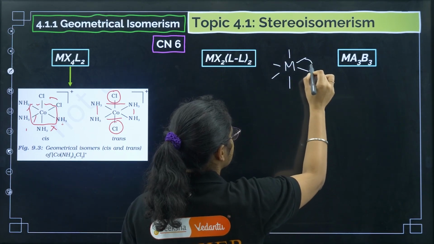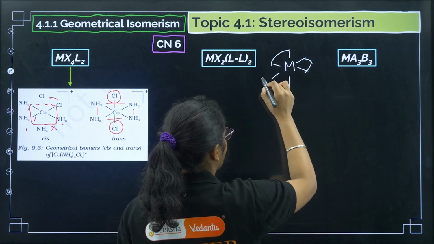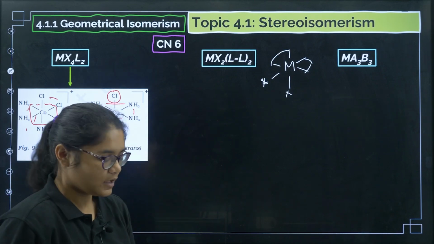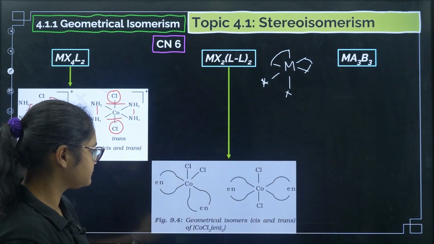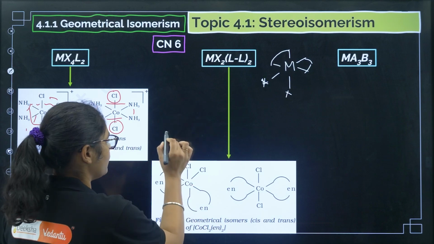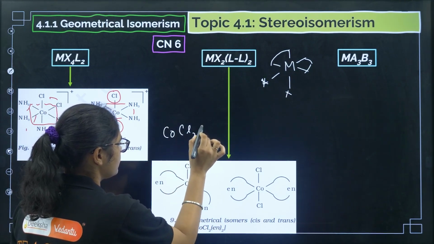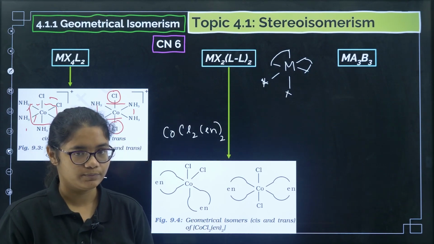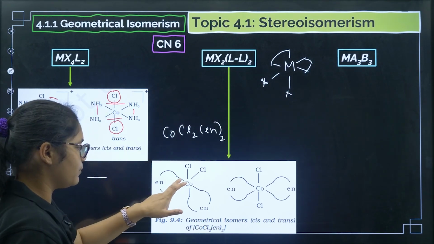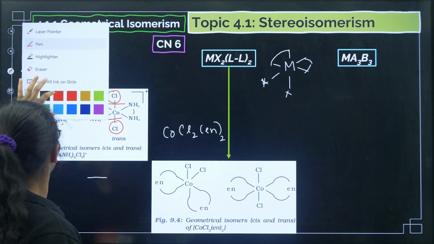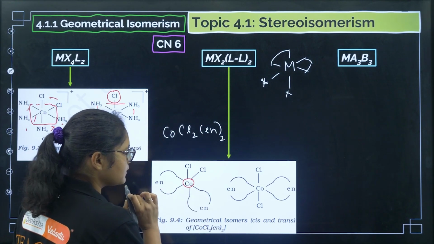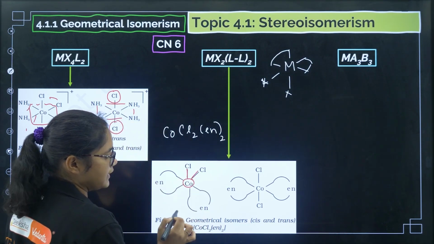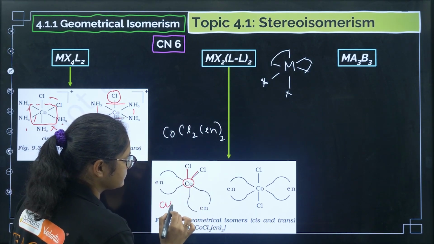So this is done by 1, this is taken by 1, and here I can write X and X. Okay, like this it will be existing. Now if you see the example here, the example is CoCl2(en)2. Cobalt is present, and the 2 chlorines are on the same side, and this is one en, this is one en. So this is your cis geometry.